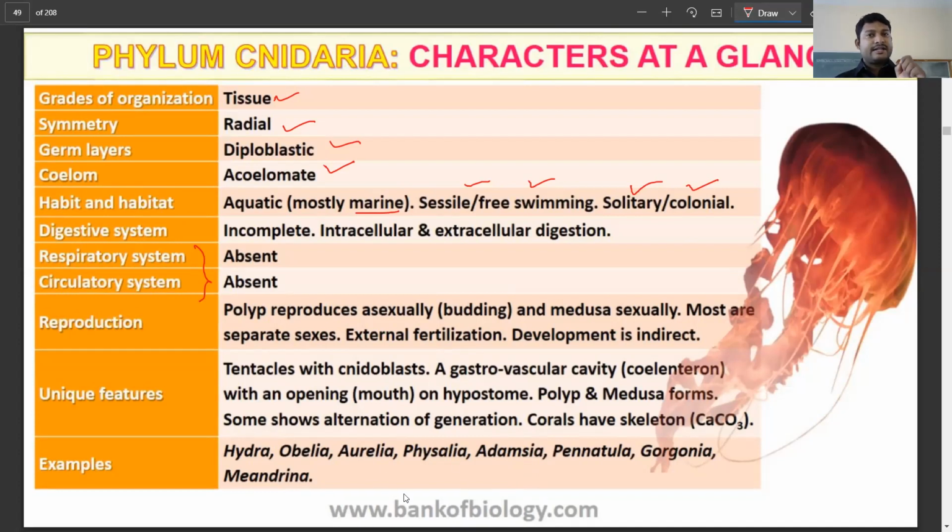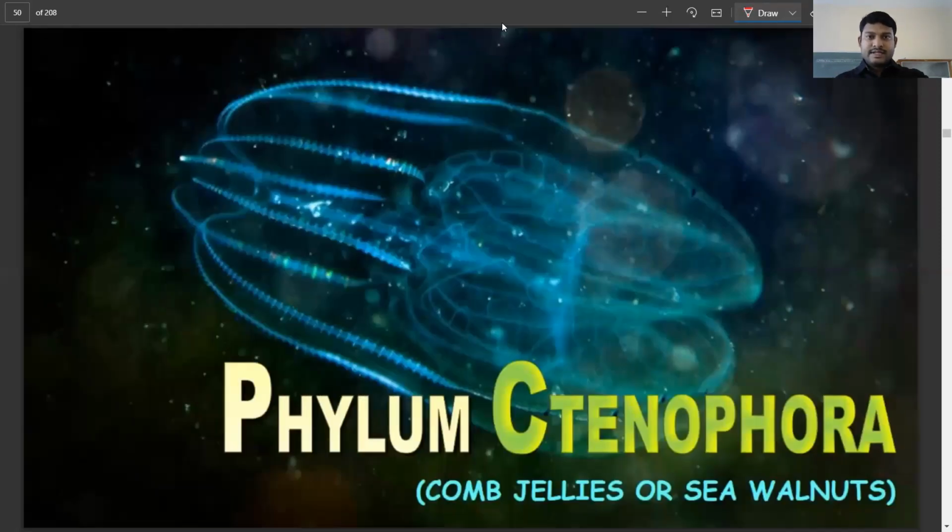And the unique feature is the tentacles present in these organisms, which contain the nidoblast cells, which contain the poison that helps to capture or kill the prey and also to obtain food. Then they have a calcium carbonate based endoskeleton, and you have already seen a number of examples. Now let's move to the next one, that is the Ctenophora.